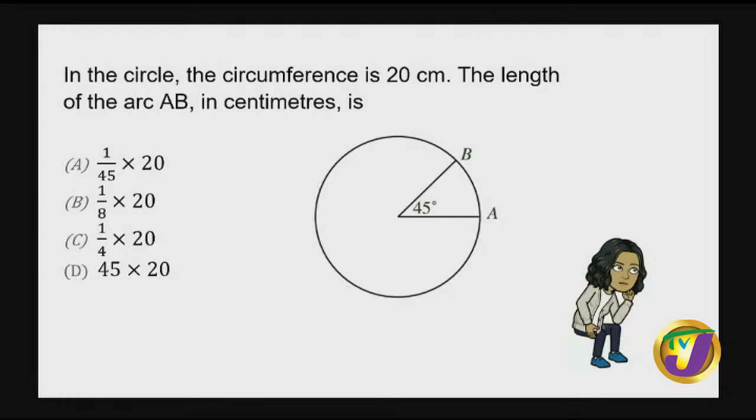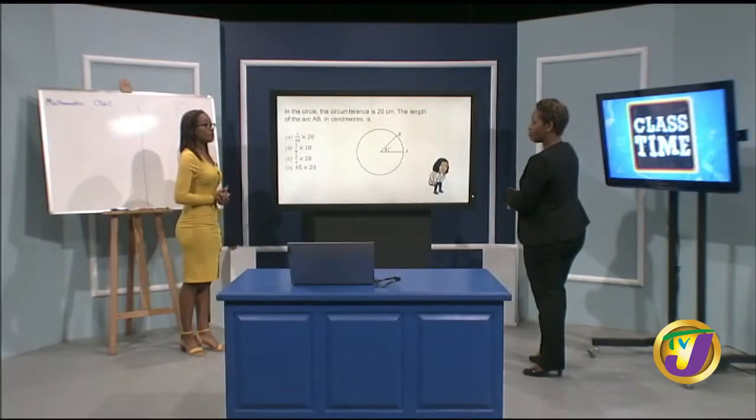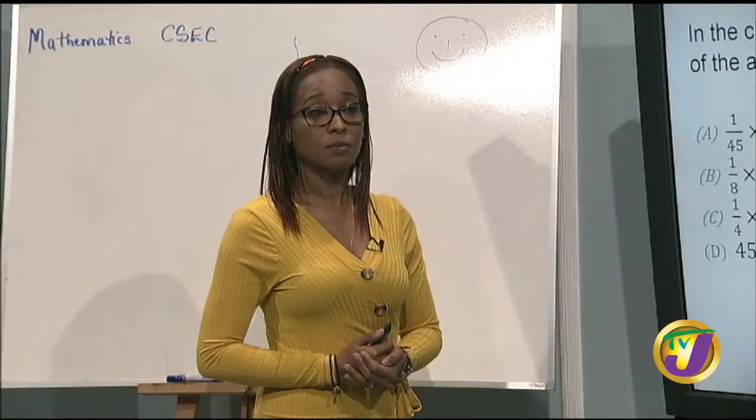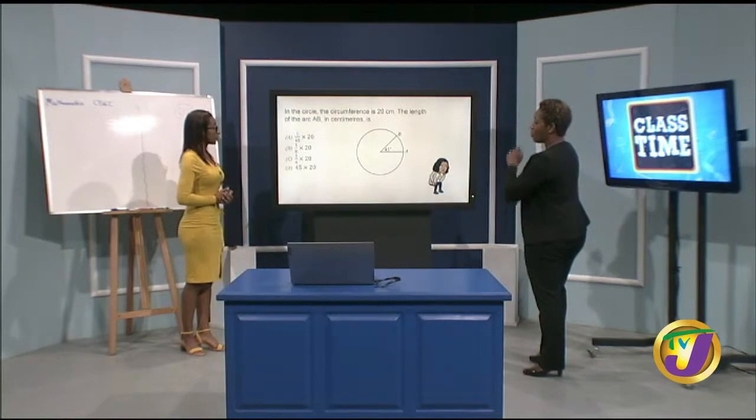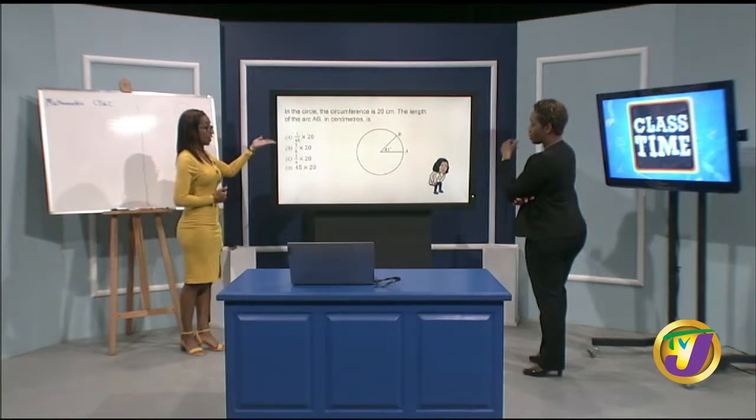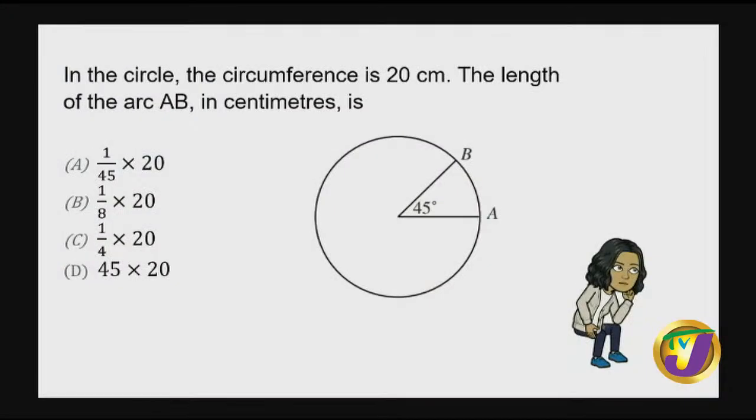All right. So I can definitely do that. But then when I represent it and I look at my options, it's not there. I don't have 45 degrees over 360. However, look and tell me if you can eliminate any answers before we try to. Well, 45 definitely is out. D is out. And the 145, so A is out as well. So D is out and A is out.